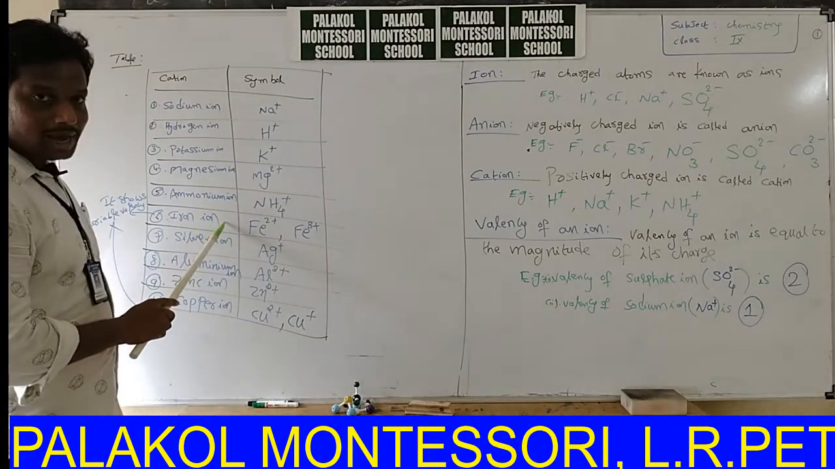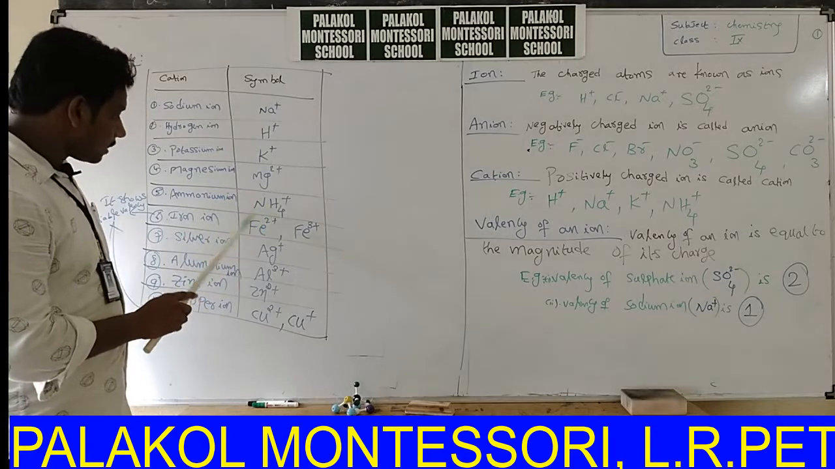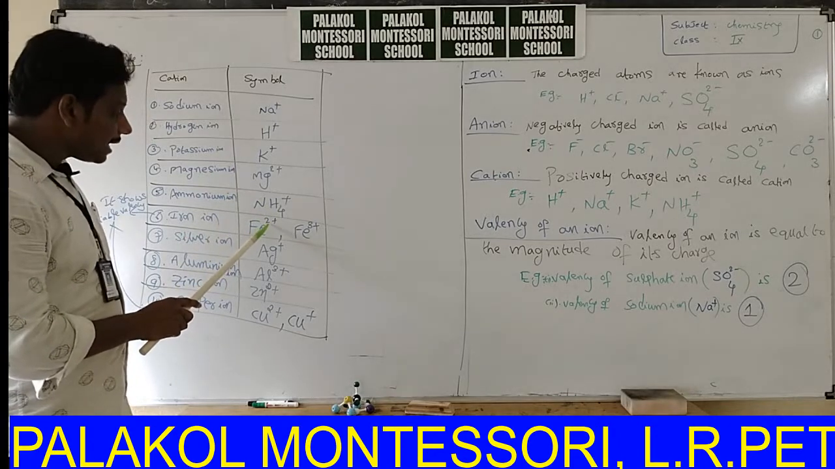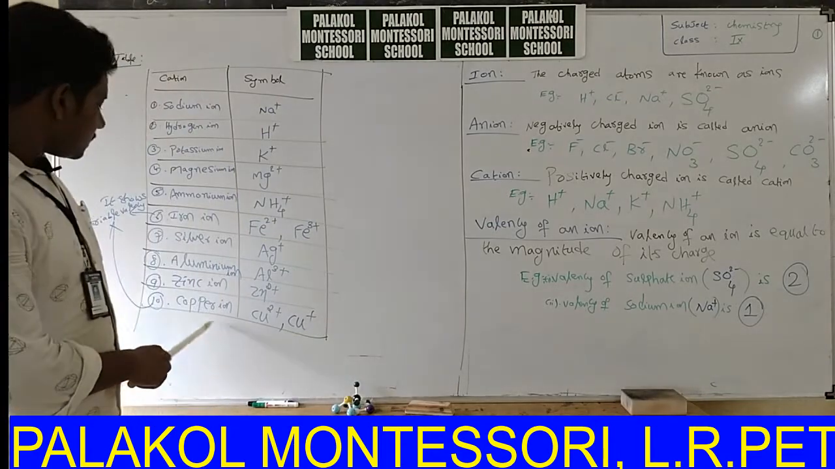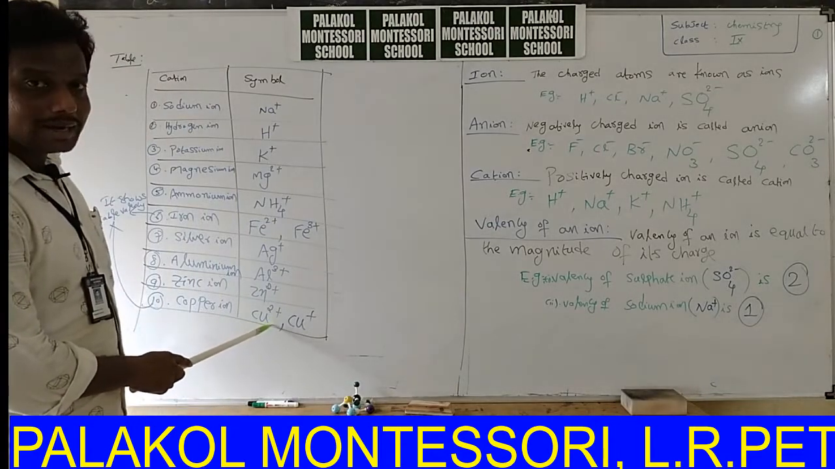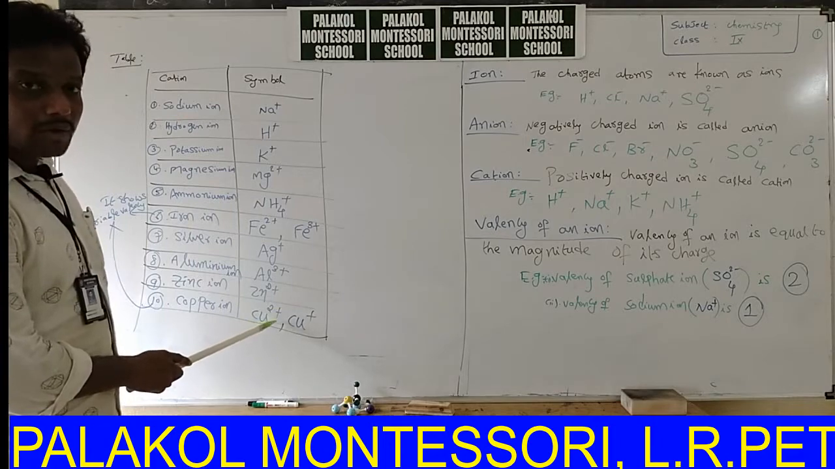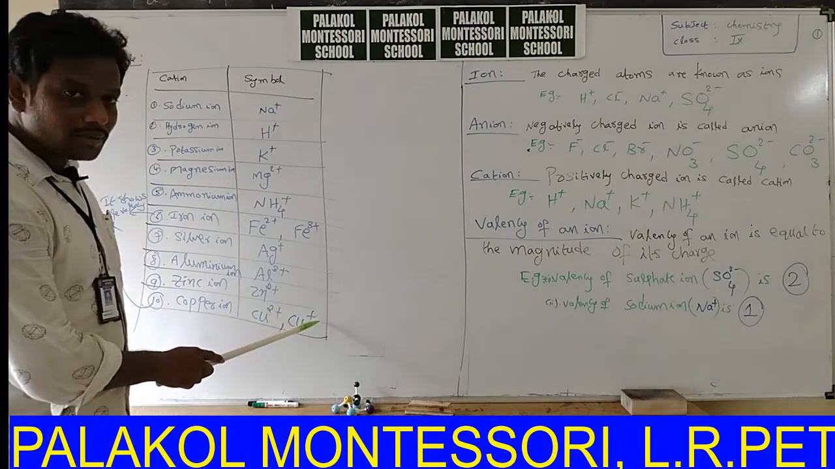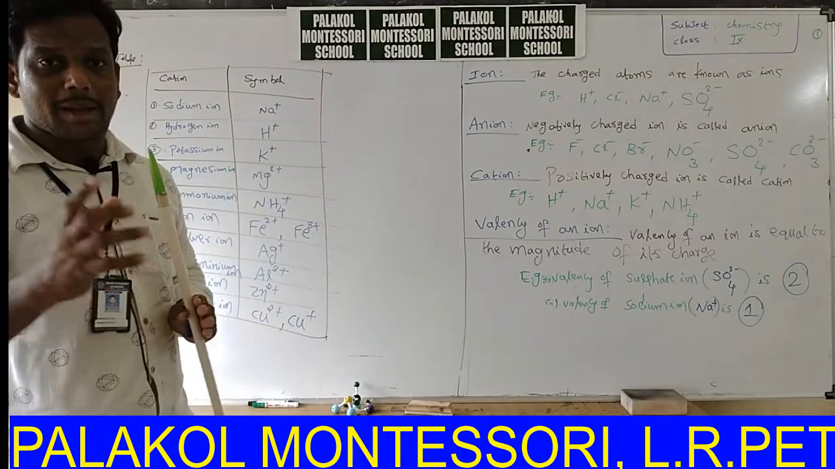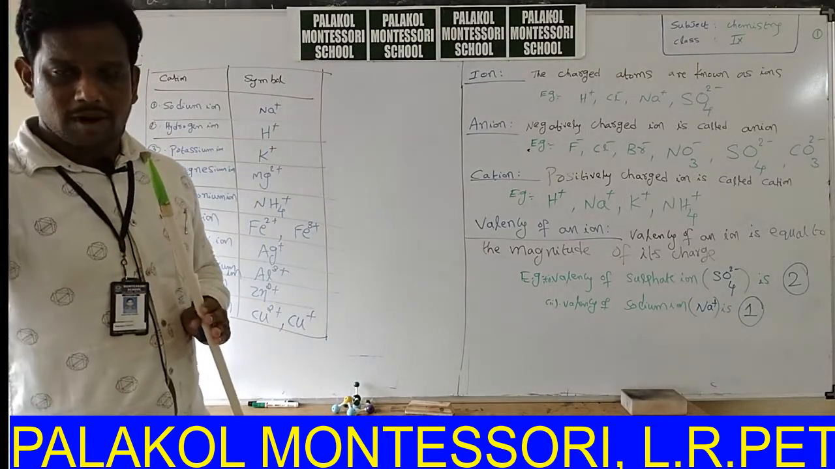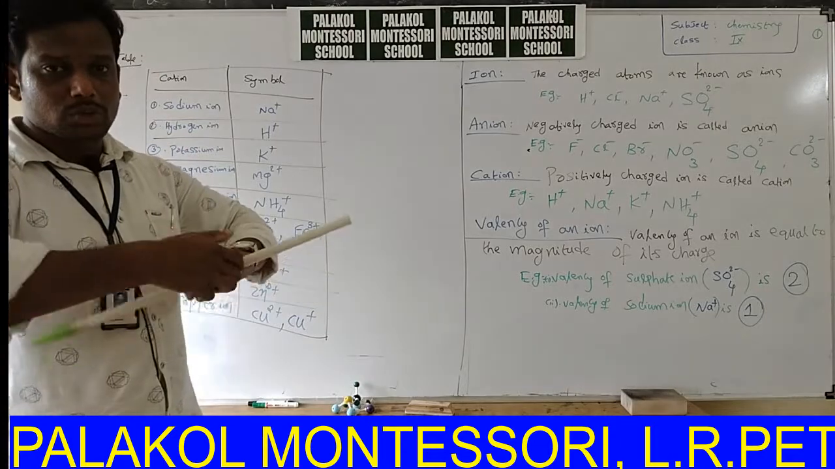Charge of ammonium ion is only 1, only 1 plus is there. Charge of iron ion, valency of iron is 2 or 3. That means iron shows variable valency. Similarly, copper also shows variable valency because valency of copper in one case is 2, in another case is 1. That means its combining capacity is only 1 in one case, and 2 in another.